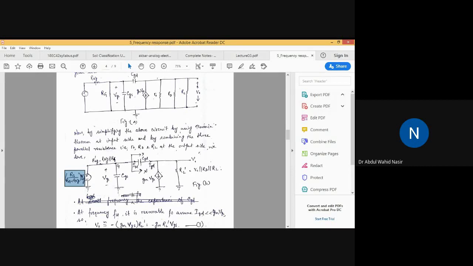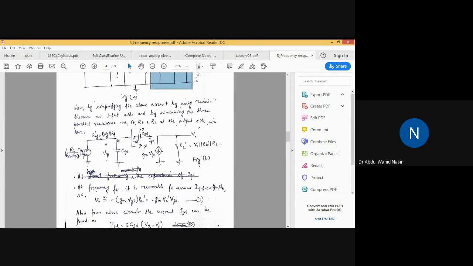And the equivalent resistance you can find: this combination RSIG and RG is in parallel. If you see from this side, remove the power source and short circuit it, which we are doing because of the basics of Thevenin theorem, then this RSIG and RG will be in parallel. So the equivalent of that will be represented as R dash SIG, and it will be equal to RSIG parallel RG. Clear? And on this side, we have replaced this set of three resistances by its equivalent resistance RL dash, which is equal to R naught parallel RD parallel RL. This is your figure B, a simplified version of figure A.